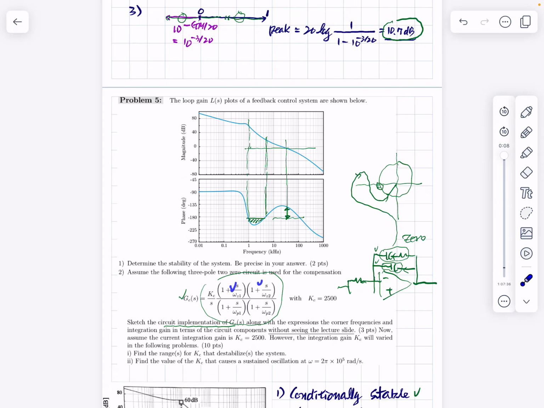Two corner frequencies and two corner frequencies. So you need two additional corner frequencies. For that, you need a parallel branch here. And if you add this, then you only have one pole. So one pole and one zero, you should include this.